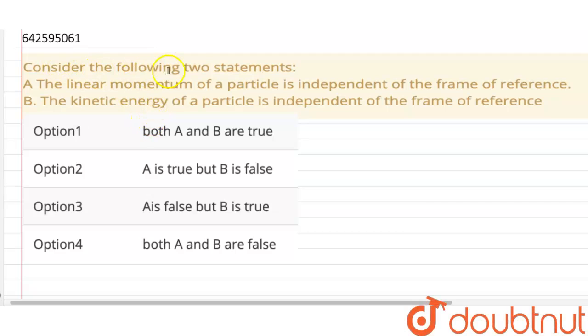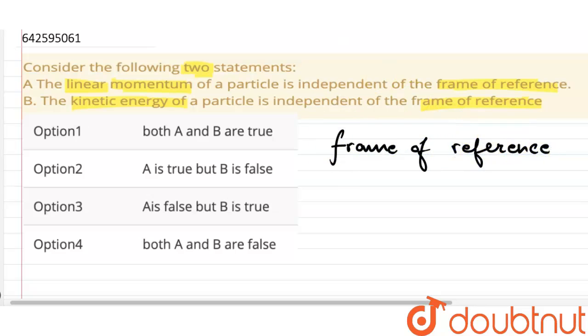Hello everyone. So the question is, consider the following two statements. A. The linear momentum of a particle is independent of frame of reference. B. Kinetic energy of particle is independent of frame of reference. So in this question, it is related to frame of reference.